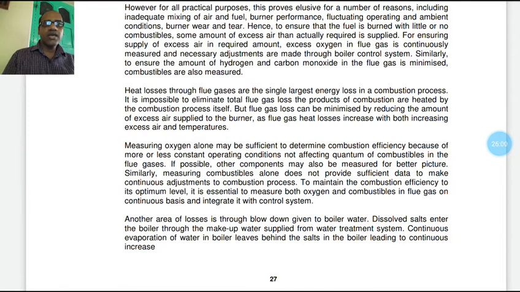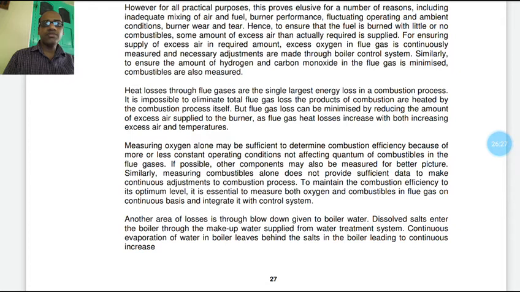Measuring oxygen alone may be sufficient to determine combustion efficiency, because more or less constant operating conditions do not affect the quantum of combustibles in the flue gases. If possible, other components may also be measured for a better picture.